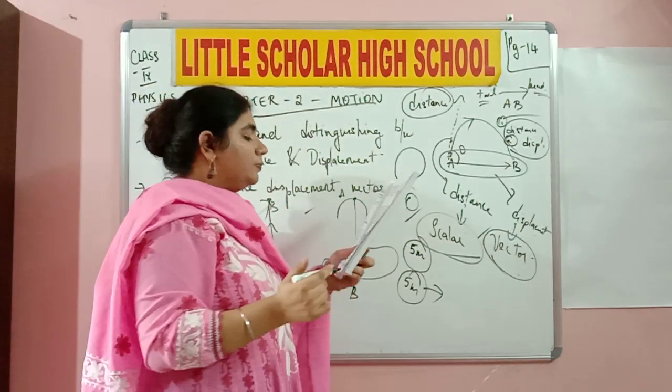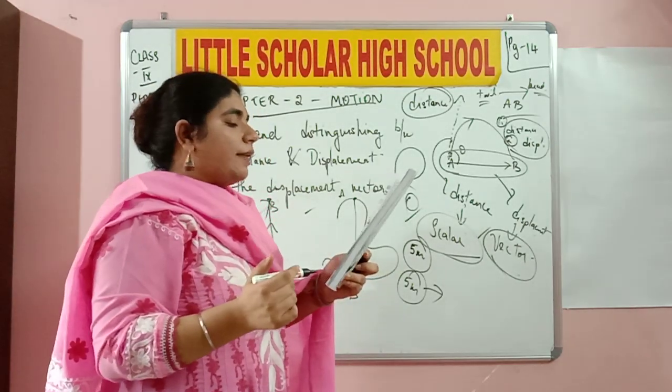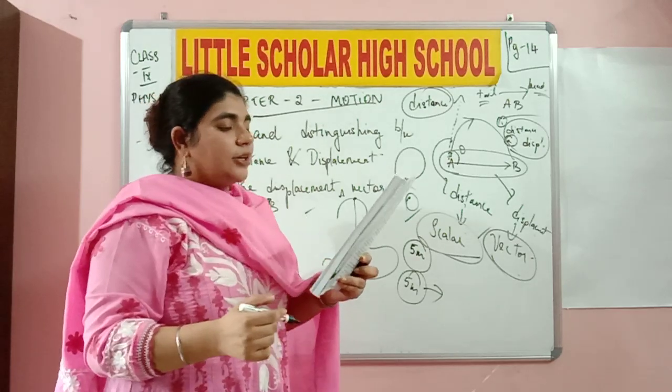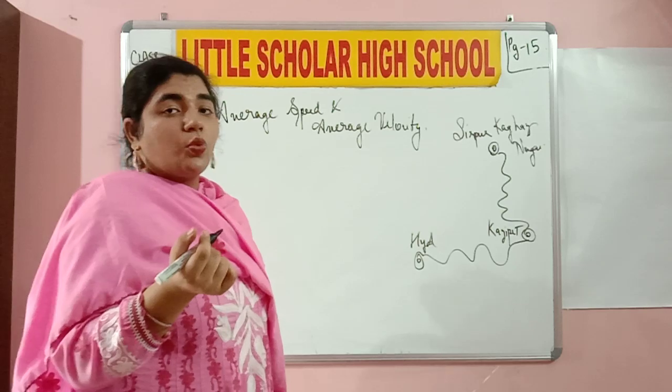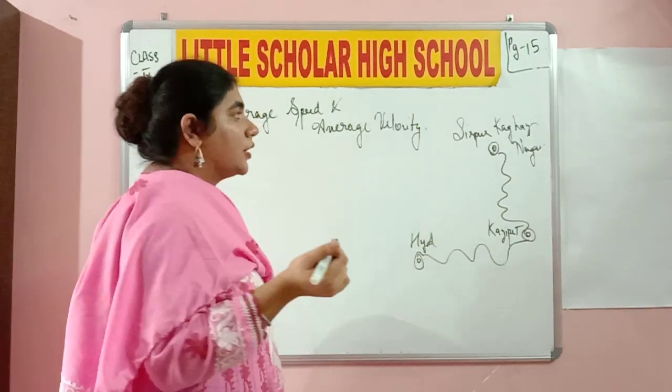Okay, so now average speed and average velocity, that is one big problem that we need to do. So now we need to understand what is average speed and average velocity, class.